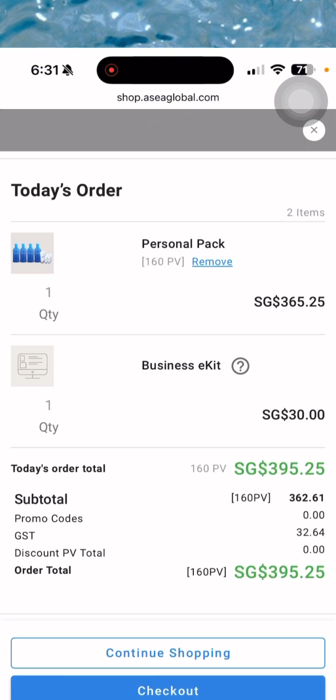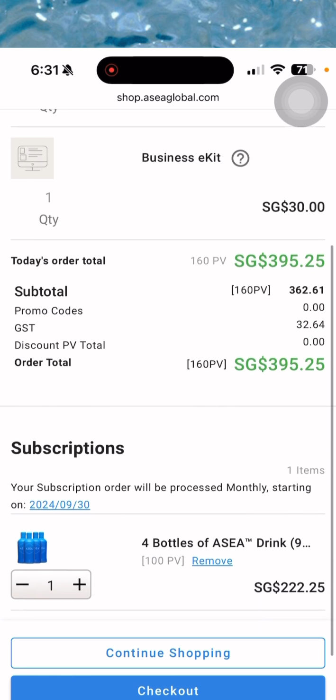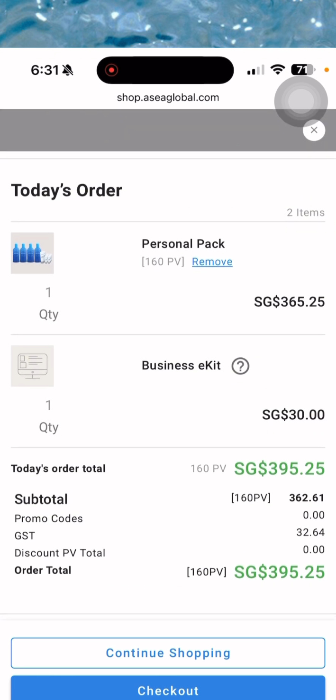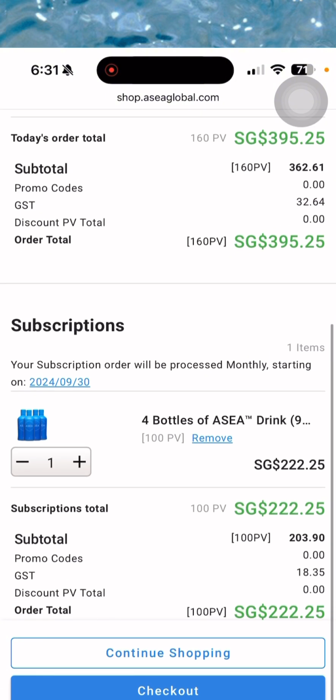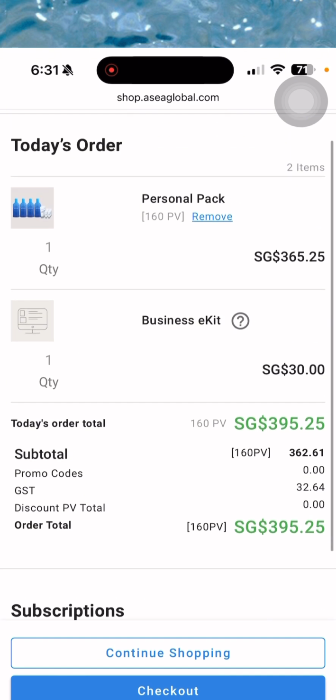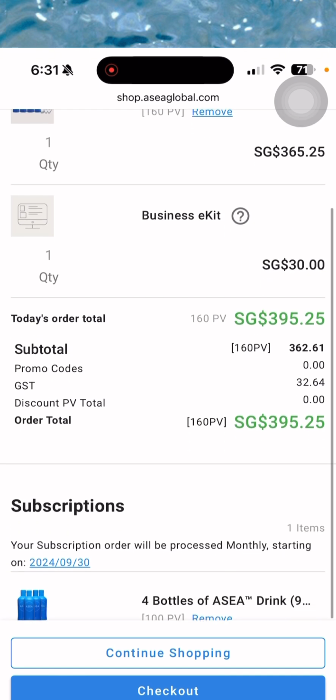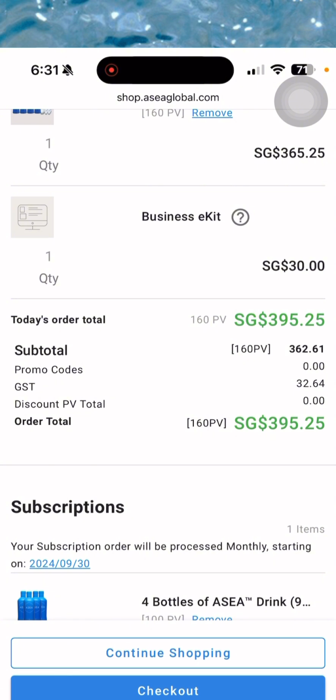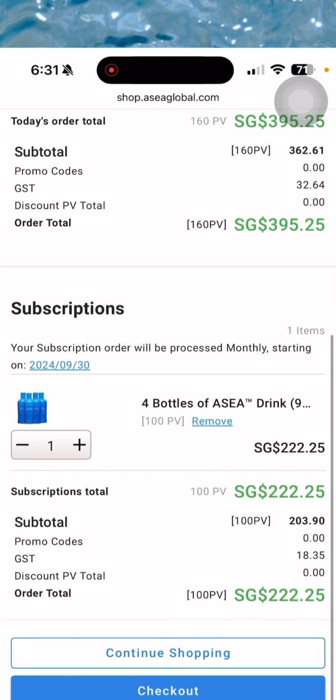All right, as you can see here now, there are 3 packages: the personal pack, the one you chose just now, then the business kit, and then the subscription. Do remember the subscription will not be deducted to your ATM on today's order. As you can see here now, the total amount is 395.25. And then click checkout.